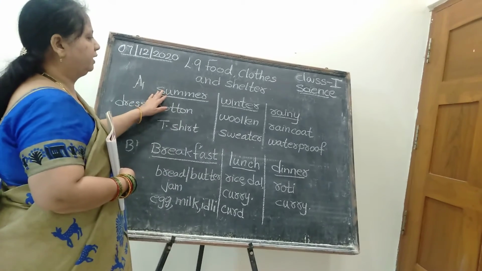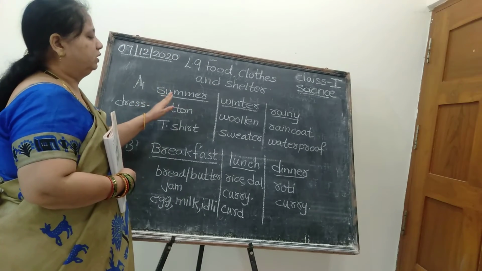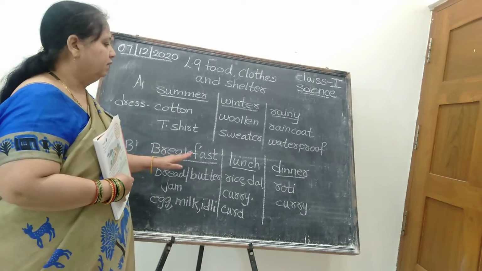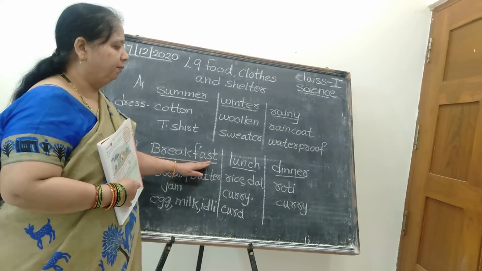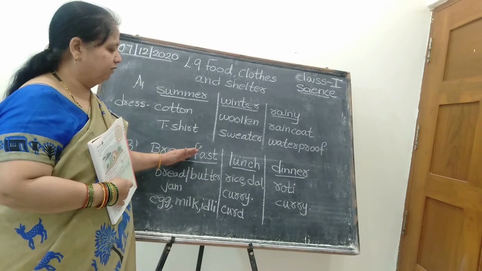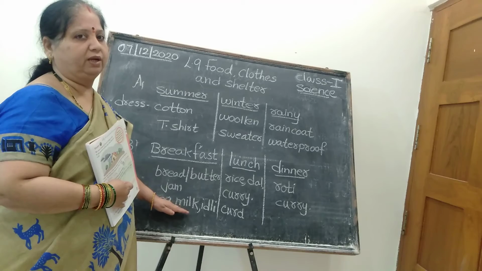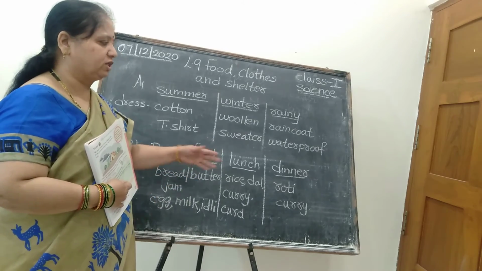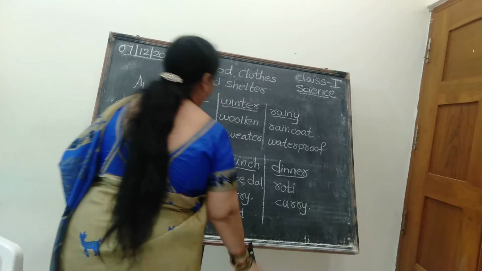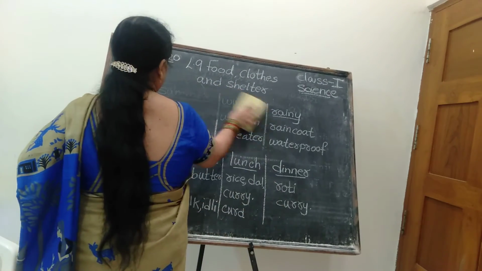This is the second column. So the first column I had shown you the seasons, what type of dress you will wear, the name of the dress. In the second column I had shown the breakfast, about the meals. Okay, which type of food you should take during breakfast, lunch time and dinner time. These two columns we have completed. The next one, the third column.